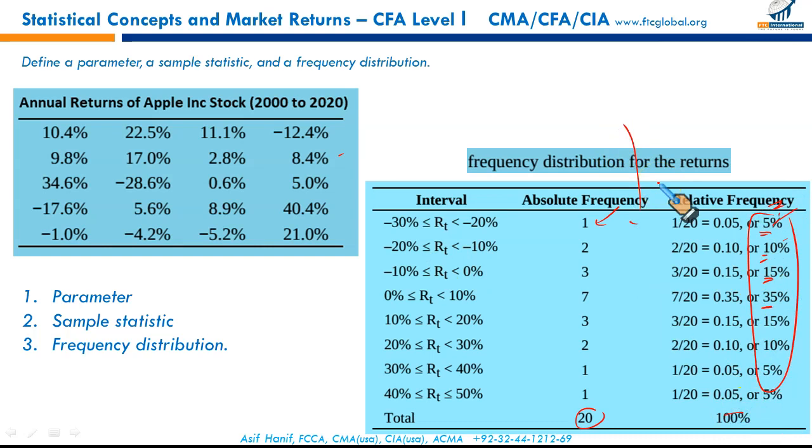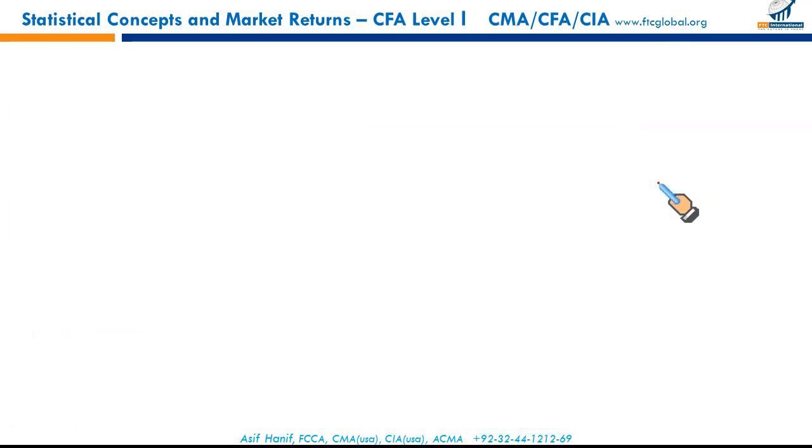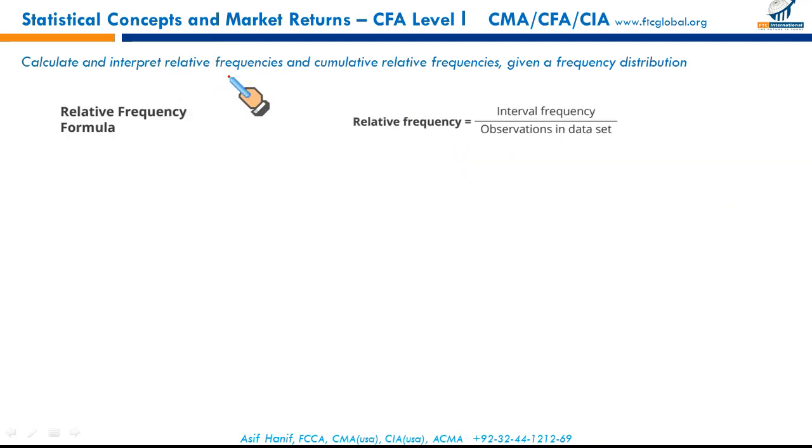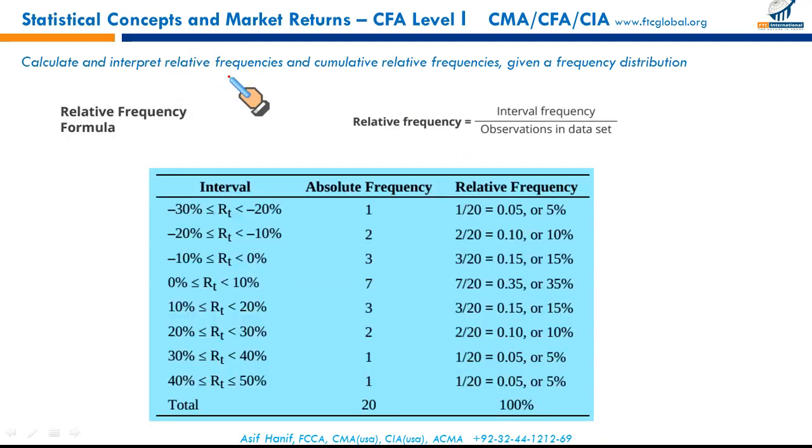You won't be constructing such tables. You just have to interpret. You just have to apply some tools, and that is exactly what you need. Do not overdo things. Inch deep, mile long. Next, calculate and interpret relative frequencies and cumulative frequencies given a frequency distribution. We have already discussed the idea of relative frequency. We can calculate this using absolute frequency. The total number of elements was 20, and for each class these are the percentages given.